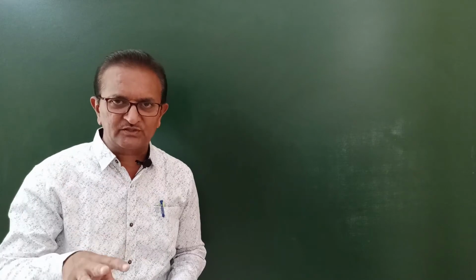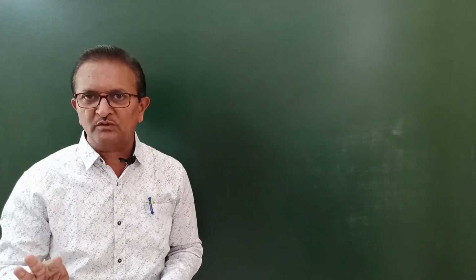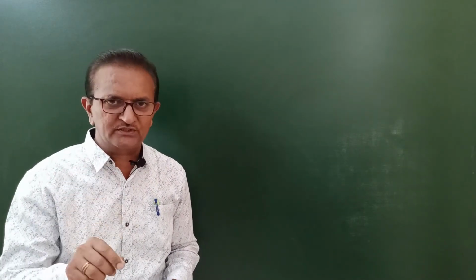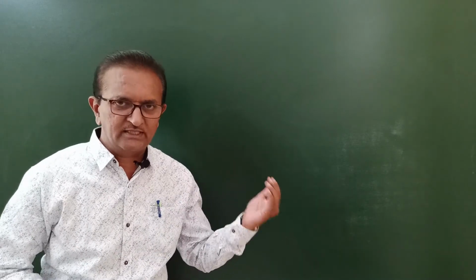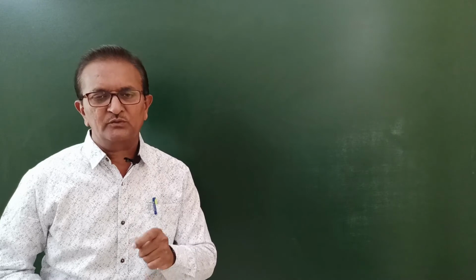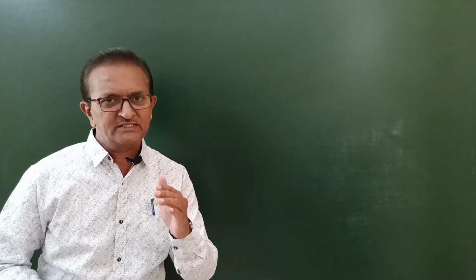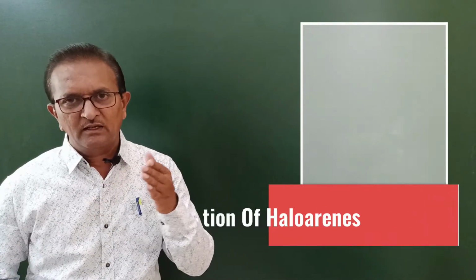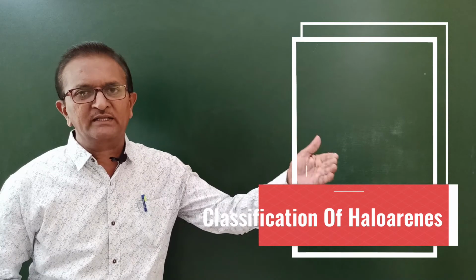Out of these three questions, already we have completed first two questions in previous lecture. Now, in today's lecture, we will start discussion on third question of this second type of classification, that is, what are haloarenes? How are they classified?